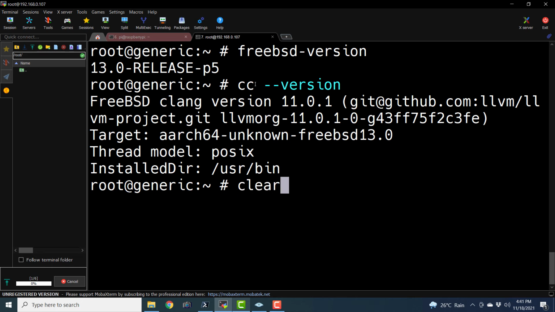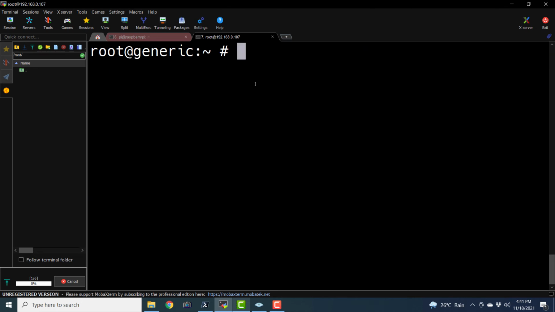Now I already have copied both the C and C++ files to this system using file transfer protocol. Now the compilation steps are very easy.